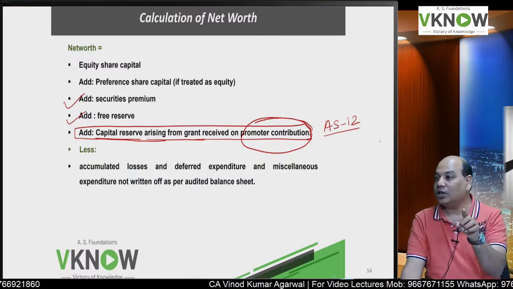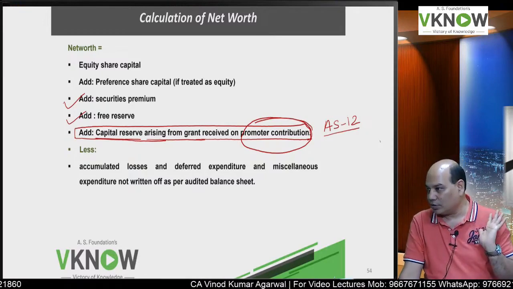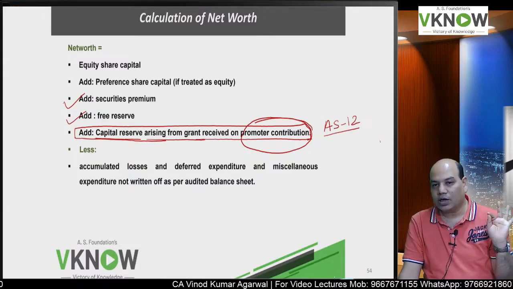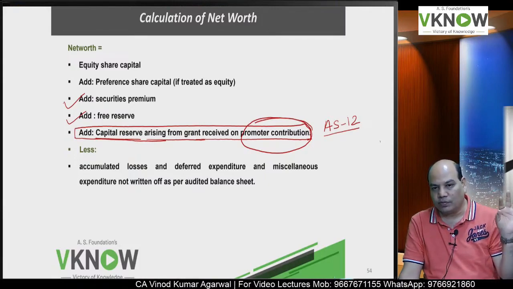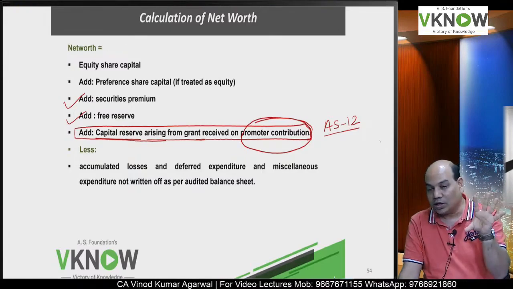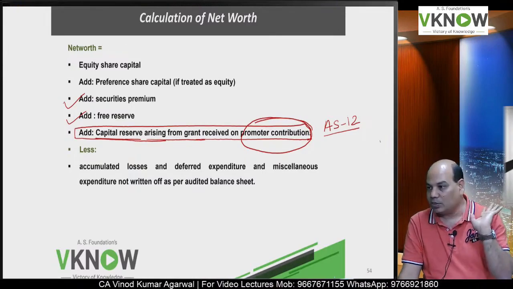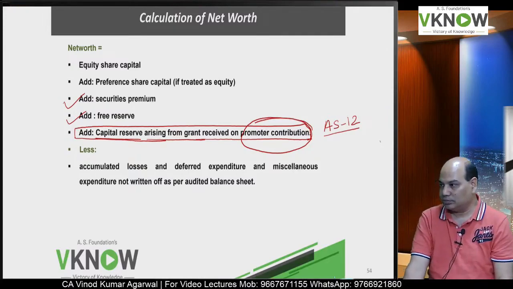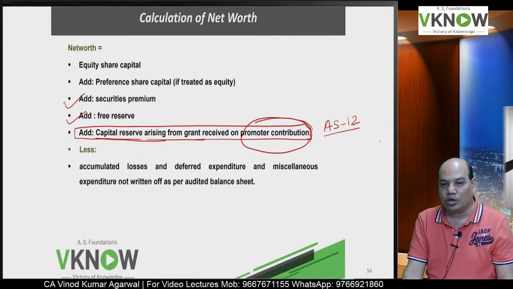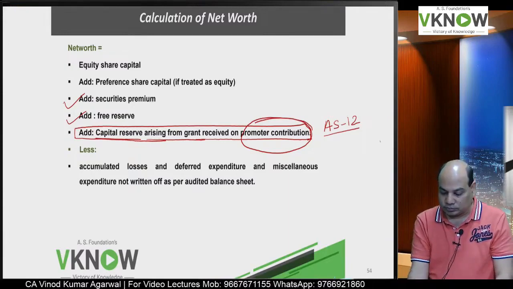They are directly credited to capital reserve. If the capital reserve is a grant in the nature of promoter contribution, as shown under accounting standard 12, that will be considered, but other capital reserve will not be considered.